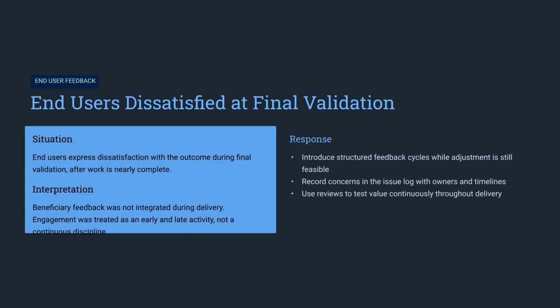End-user dissatisfaction during final validation happens when feedback isn't integrated continuously. To fix this, introduce structured feedback cycles and use reviews to test value throughout the delivery process.